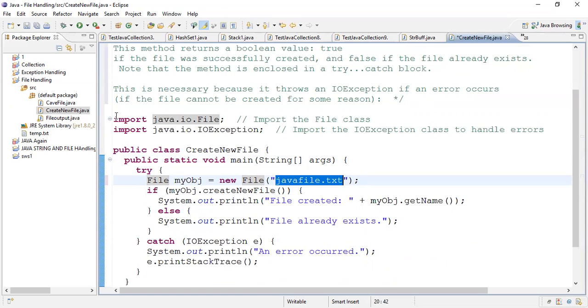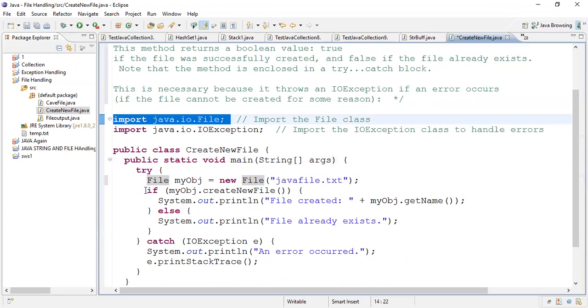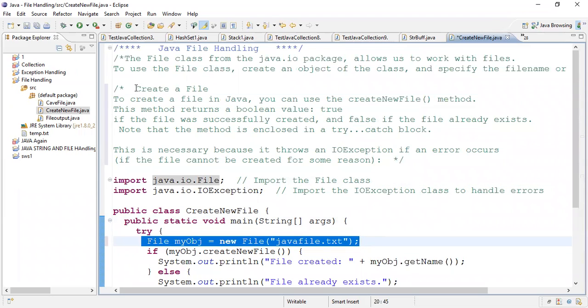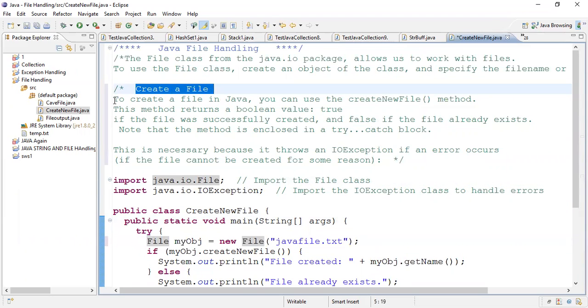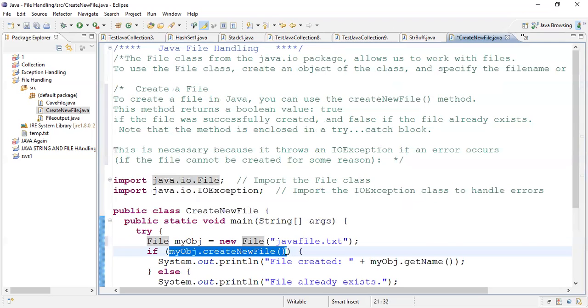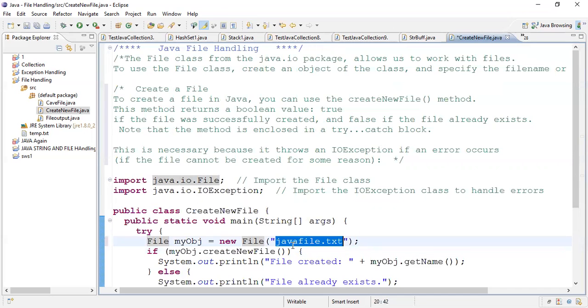This is the second step. The first step is to import the File class, then create the file object. What next do we need to do? For creating a file, you need to call a predefined method, that is the createNewFile method. You need to invoke this with that file object. So here we have invoked that method, myObj.createNewFile. With this invocation, the new file named javafile.txt will get created in your computer memory.